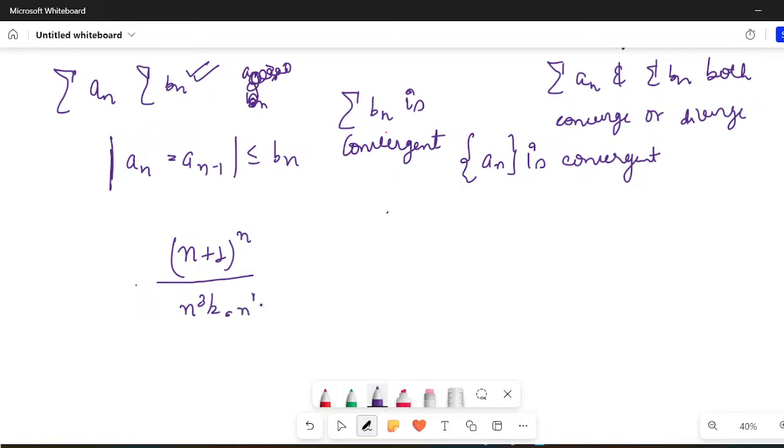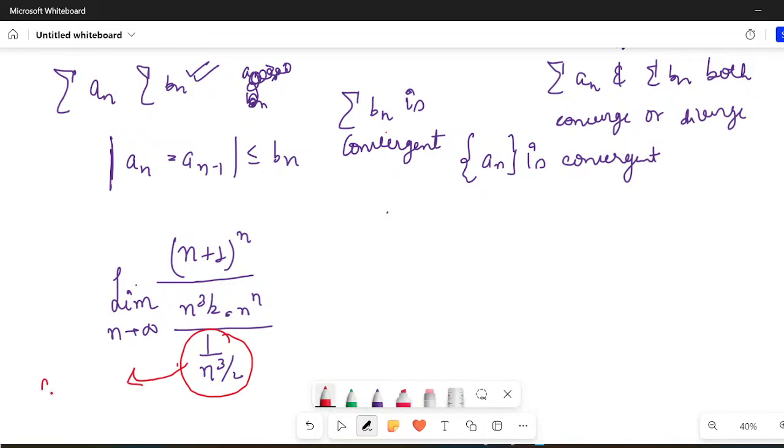I already know that 1 upon n^(3/2) is convergent. Why? Because this is like 1 upon n to the power p, where p is greater than 1. So clearly this is convergent.